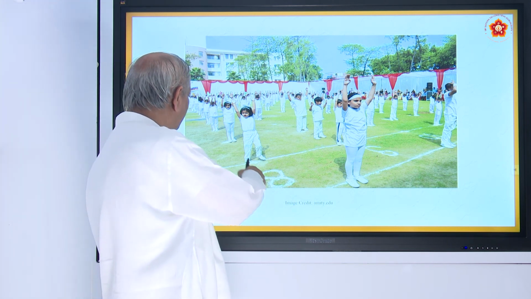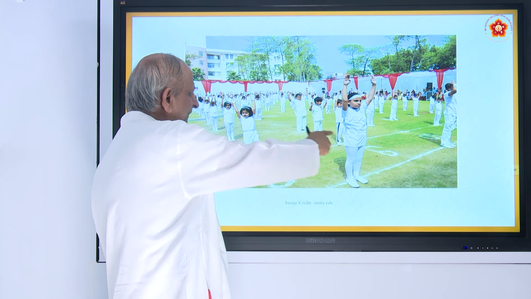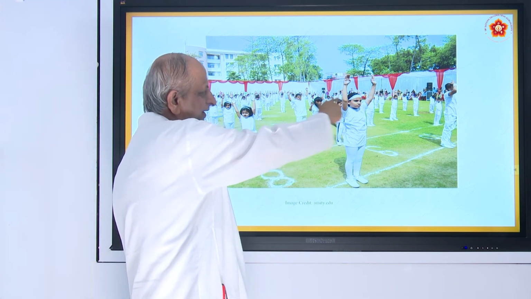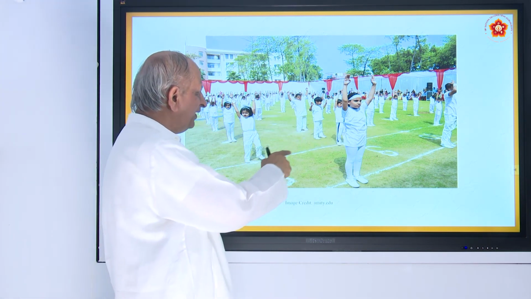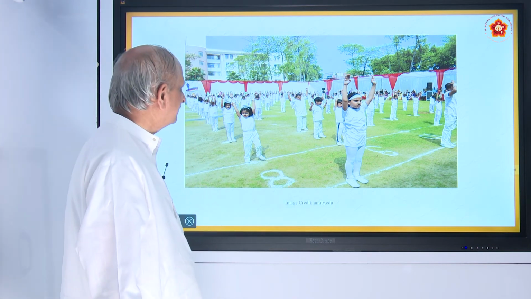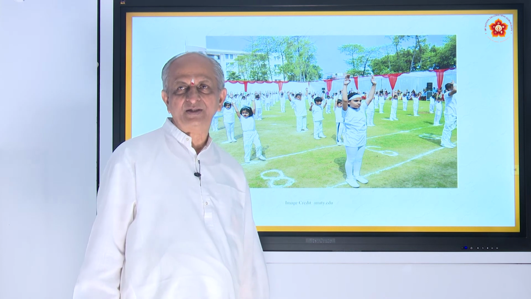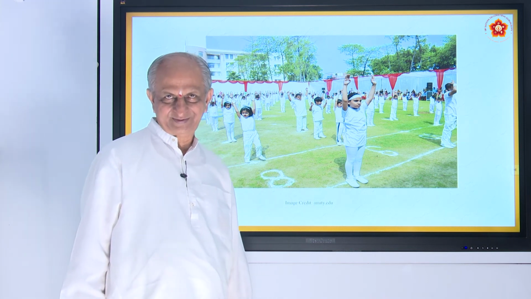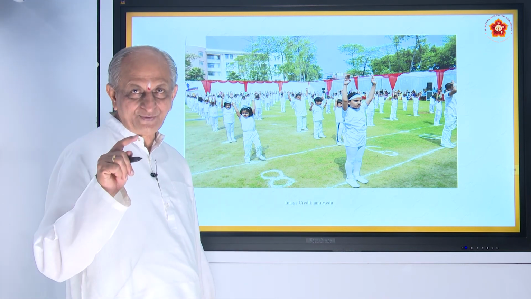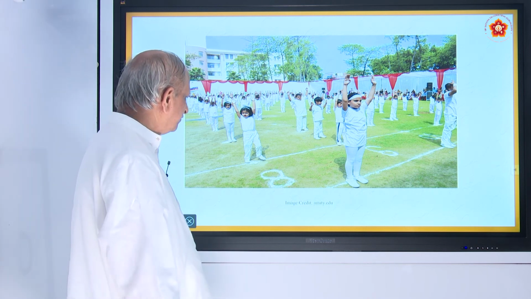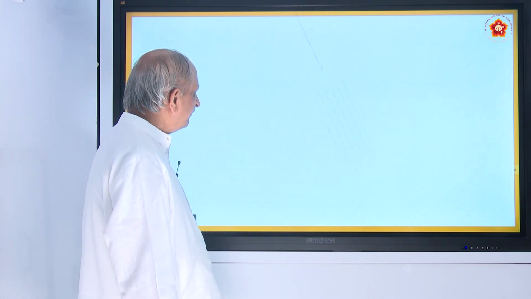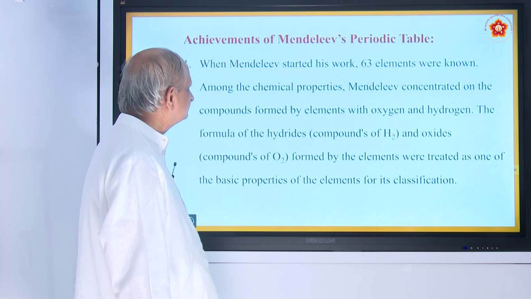See, this is line number 8, line number 9, line number 10, and there will be a leader for every line. Okay. So, it will be very nice to see like this, because all of them have got uniform dress and they behave in a uniform way. So, also in the periodic table we find some uniformity.